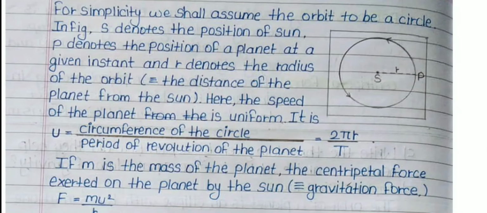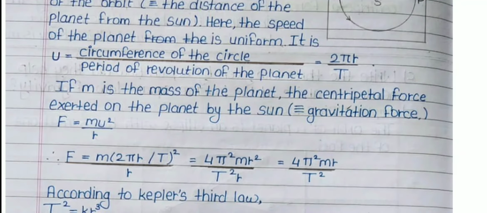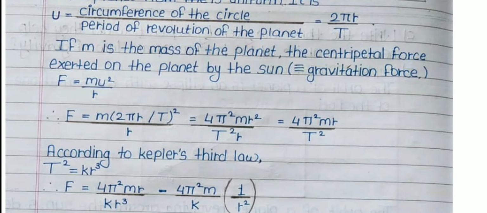P denotes the position of a planet at a given instant and r denotes the radius of the orbit. Here, the speed of the planet is uniform. It is v equal to circumference of the circle upon period of revolution of the planet, which is equal to 2 pi r upon T. If m is the mass of the planet, the centripetal force exerted on the planet by the sun is F equal to m v square upon r.